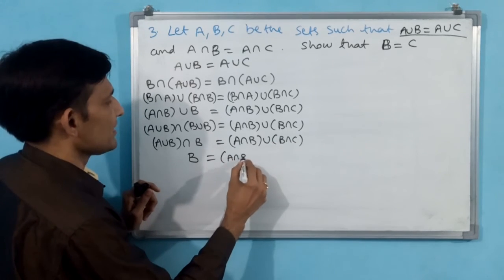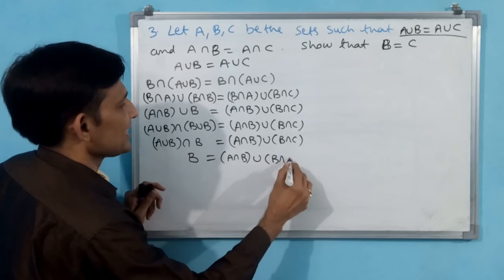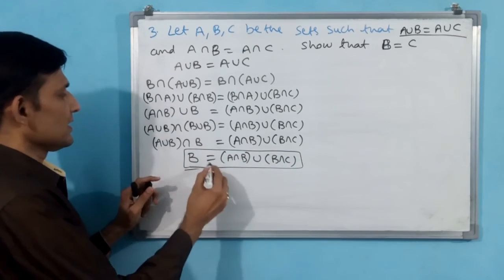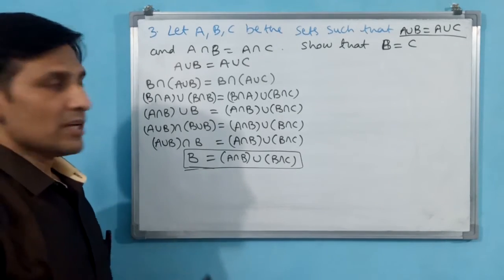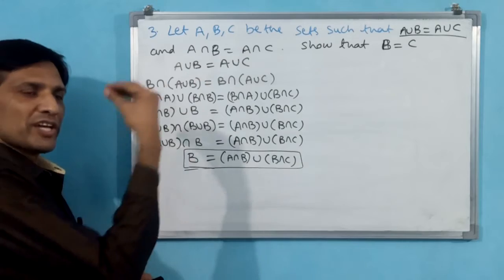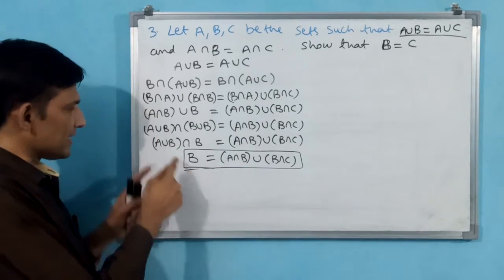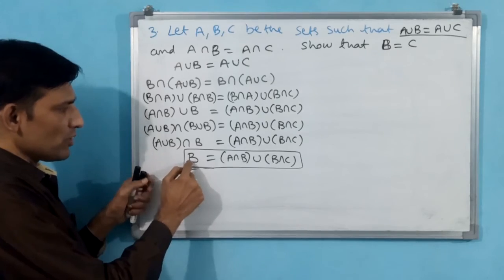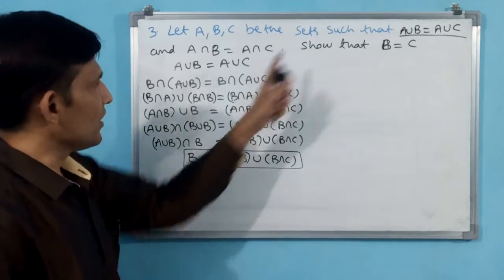A intersection B union B intersection C I have made. This I am going to make in one box. B is equal to that. Now if you have any doubt, give any elements, A as 1 2 3 and B as 2 3, and do it, and this will come: (A union B) intersection B is equal to B only. Okay. Now you come here.